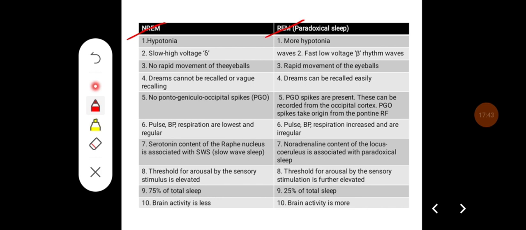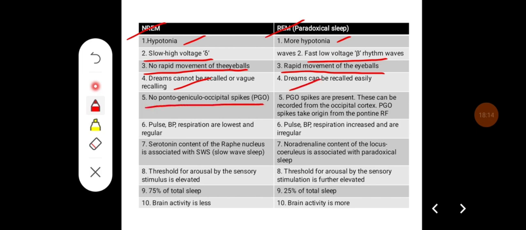In NREM sleep, there is hypotonia. In REM, there is more hypotonia. NREM shows slow high voltage delta waves, and REM sleep shows low voltage beta rhythm waves. In NREM, there is no rapid movement of the eyeballs, whereas rapid movement of the eyeballs occurs in REM sleep. In NREM, dreams cannot be recalled or only vaguely recalled, whereas dreams can be recalled easily in REM sleep. In NREM, there are no ponto-geniculo-occipital spikes, but PGO spikes are present in paradoxical sleep.